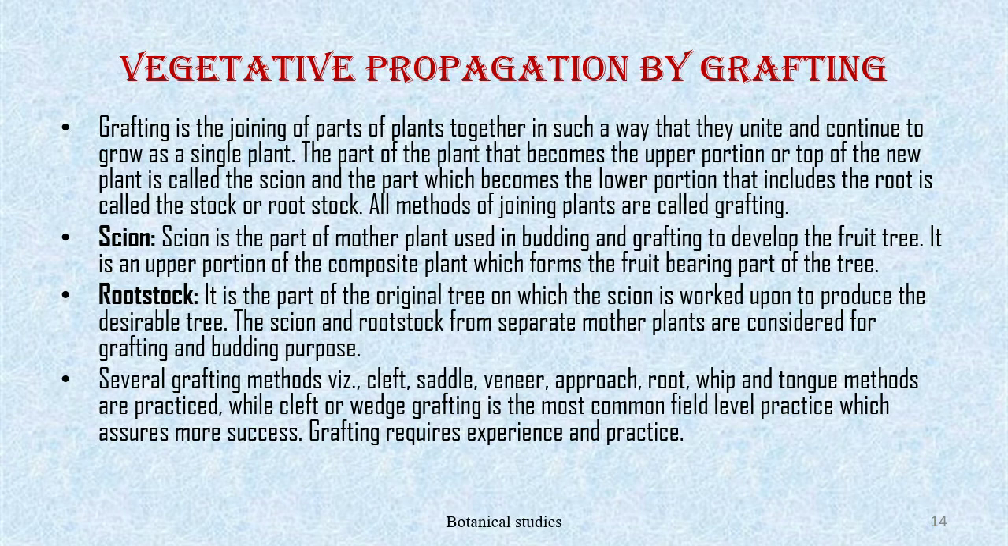Let us discuss a few terms. Scion: the scion is the part of the mother plant used in budding and grafting to develop the fruit tree. It is the upper portion of the composite plant which forms the fruit-bearing part of the tree. Rootstock: it is the part of the original tree on which the scion is worked to produce the desirable tree. The scion and the rootstock from separate mother plants are considered for grafting and budding purposes.